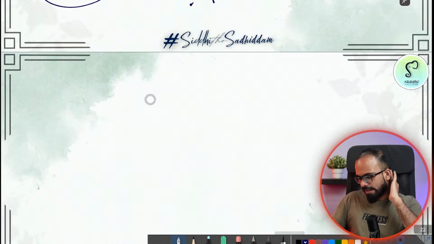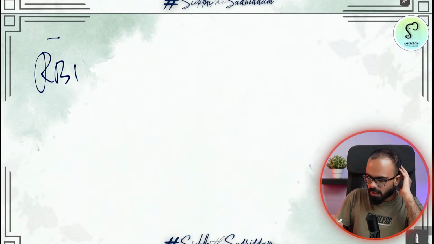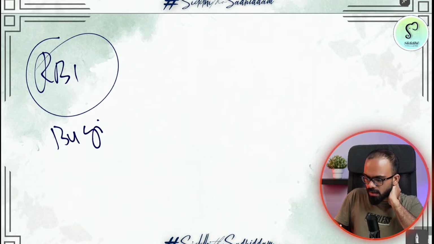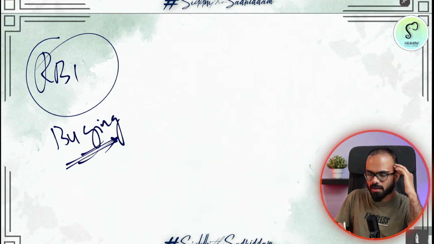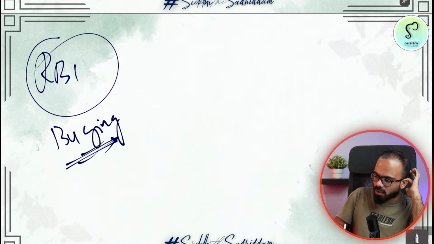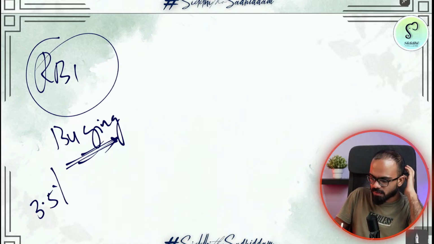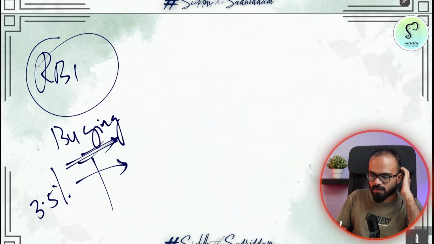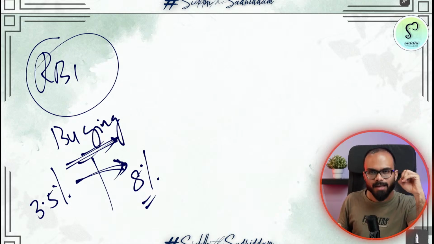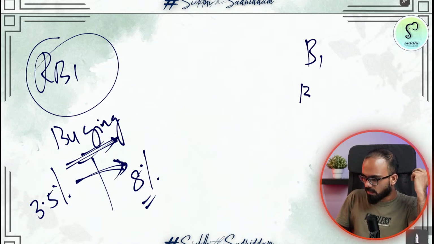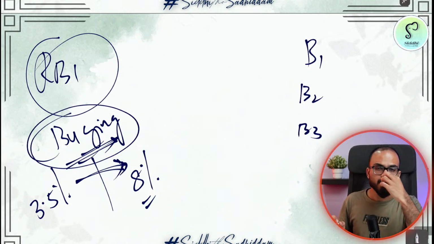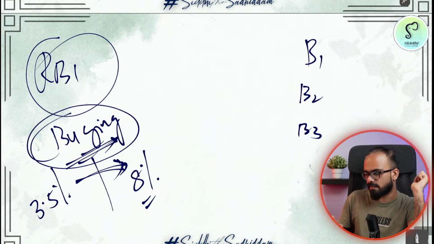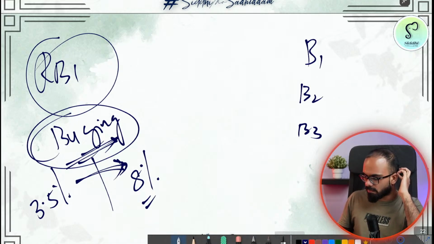For example, let us say RBI said, I am buying all the government securities because there is Vijayadashmi coming up or some other festival coming up. Earlier on government securities, the interest rate is 3.5%, but on the eve of some festival, I am buying the government securities at 8% interest rate. Now tell me, there are banks, bank 1, bank 2, bank 3. RBI is buying all the government securities. Who will get money? Who will get papers?